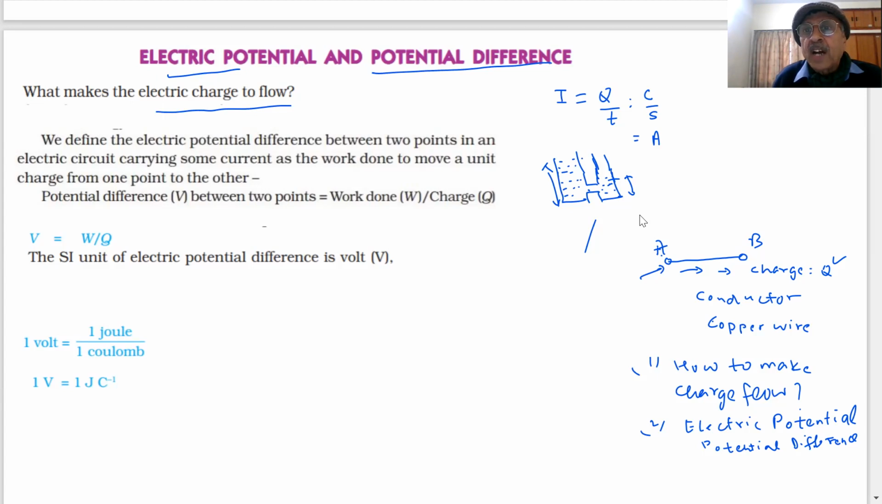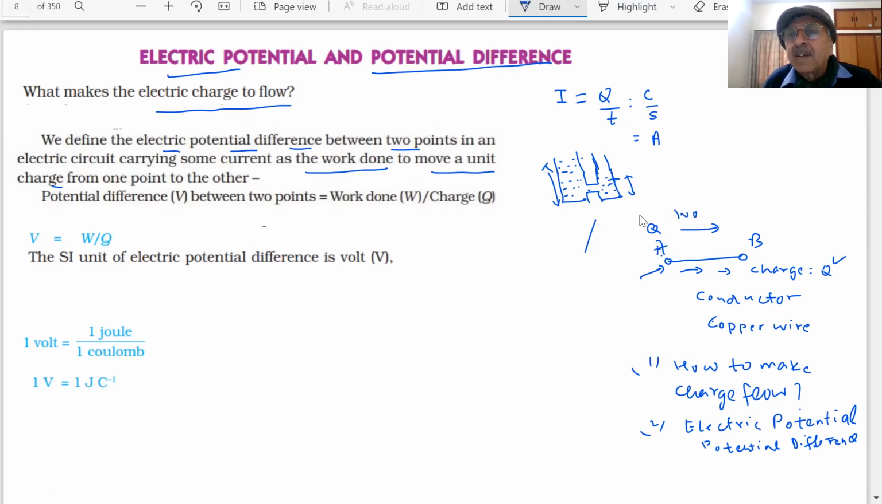What we are saying is, if any charge is there and I want to move it, then I have to do work on it. I have to apply a potential difference between these 2 points, and then the charge starts moving. So we define the term electric potential difference between 2 points in an electric circuit carrying some current as the work done to move a unit charge from one point to another point. If I want to move a charge from point A to point B, work will have to be done.